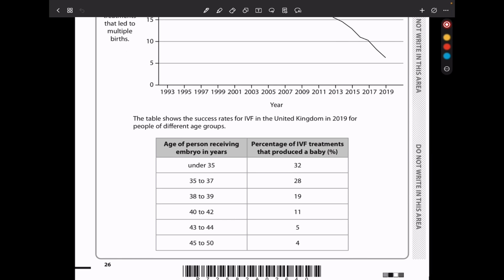Then down here, they say the table shows the success rates of IVF in the United Kingdom in 2019 for people of different age groups. Those under 35, the success rate was 32%. Those between 35 and 37, 28%. 38 to 39, 19%. All the way until 45 to 50, which is just 4%. So we can see that as people age, the percentage of IVF treatments being successful decreases.